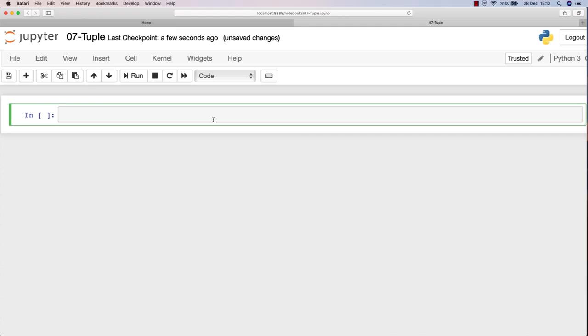A tuple is a list-like object, okay? So dictionaries, sets, and lists are list-like objects, but they have some similarities and some differences, and I believe you have understood them in the previous lectures. Tuples are like lists, but they cannot be changed after they are initialized, okay? So they're immutable too.